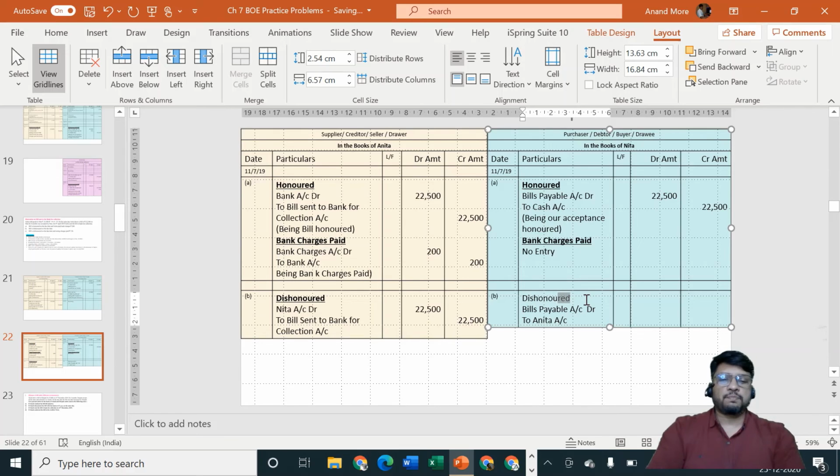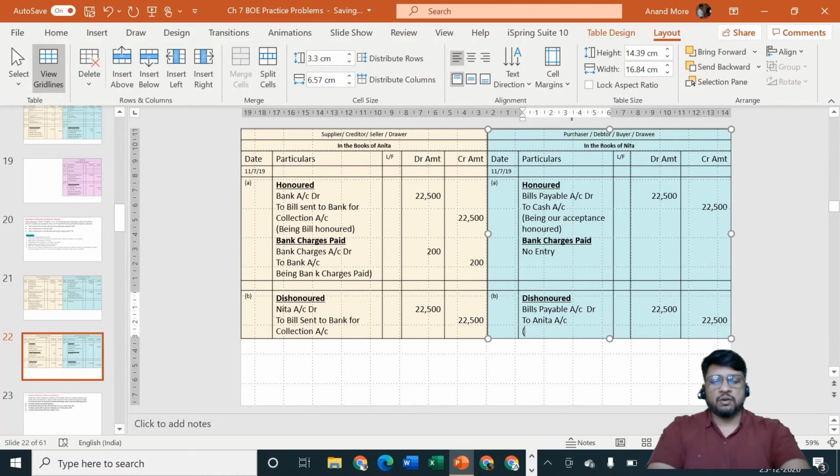The entry will be bills payable account debit, liability cancelled. But liability cancelled and a new liability got created, in the name of Anita, who was earlier our creditor. We had thought that we had already closed our account by giving her a bill payable, but then the due date came and we did not have the capacity to pay, so ultimately we are going to cancel the bill.